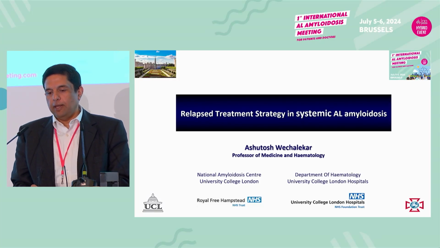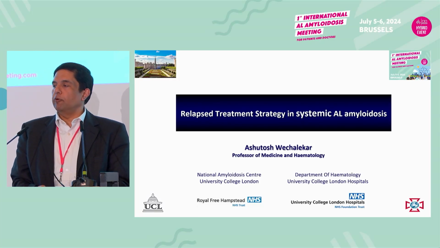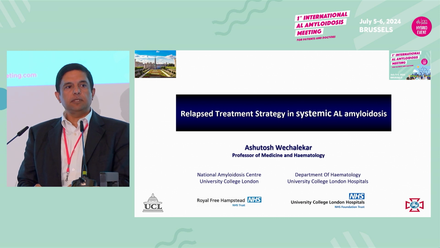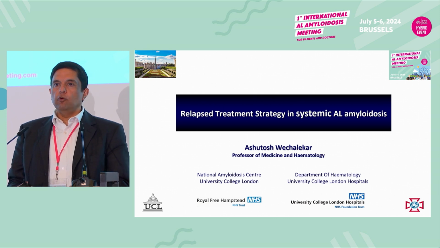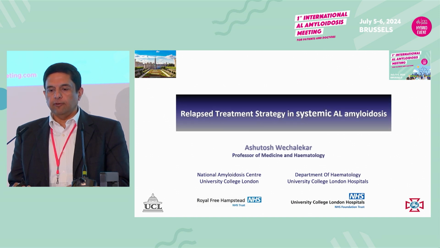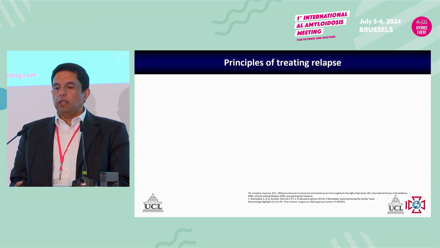My job here is to talk about what is the strategy for relapse treatment in AL amyloidosis. I'll gloss over some of the data because you've seen most of that, but we can focus on what we might do in certain settings. So what are the principles of treating relapse? What do we need to think about?